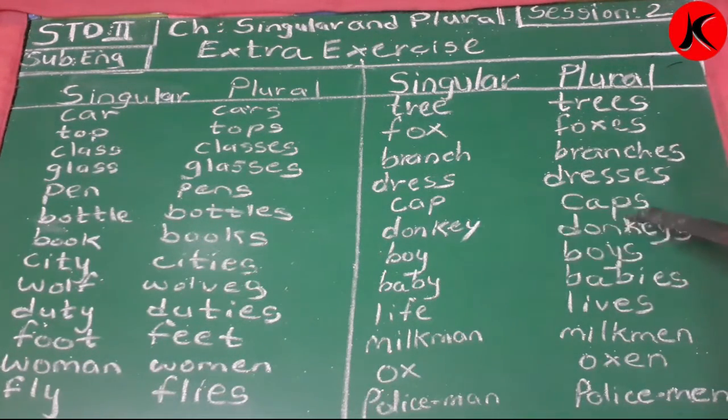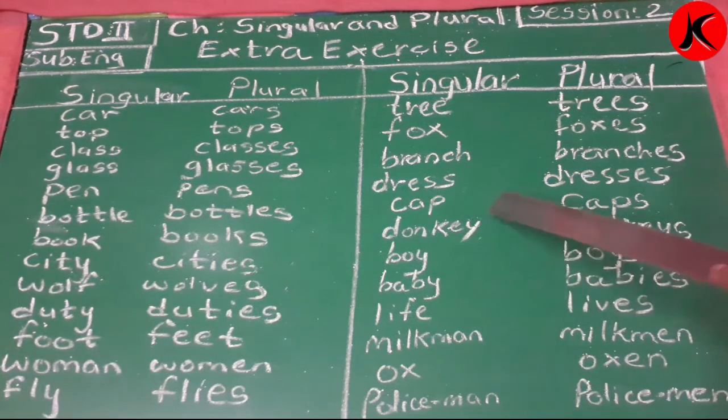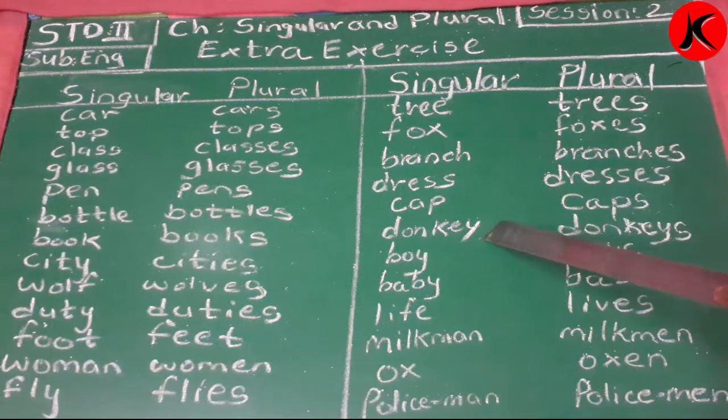Cap. The plural of cap is what? Caps. One cap, many caps. So I've added only S, C-A-P-S, caps. D-O-N-K-E-Y, donkey. And plural of donkey is what? D-O-N-K-E-Y-S, donkeys. See here you can see Y is there, but still I've added S only, because before Y what is there? A vowel is there. E is a vowel. So after a vowel, Y is there, so we have to add S only. It won't become I-E-S.